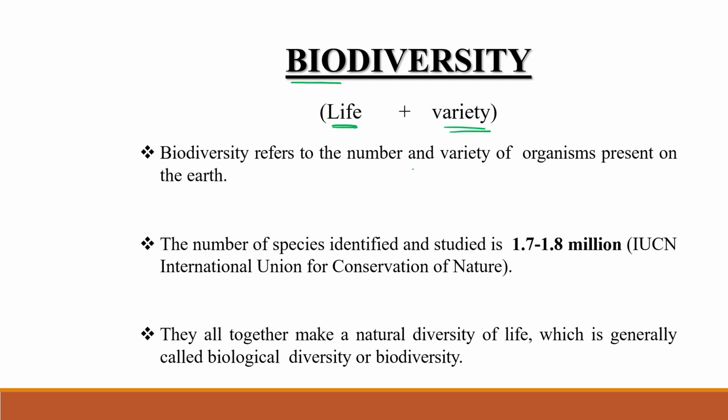So, biodiversity refers to the number and variety of organisms present on this earth. The total number and variety of organisms present on the earth is known as biodiversity, and the number of species identified and studied till date is around 1.7 to 1.8 million according to IUCN.